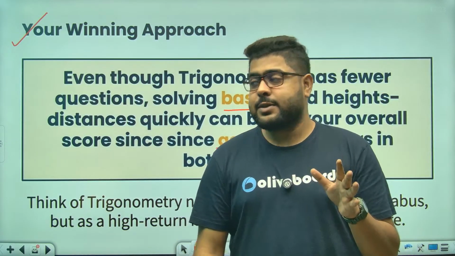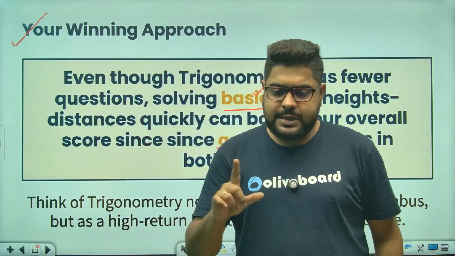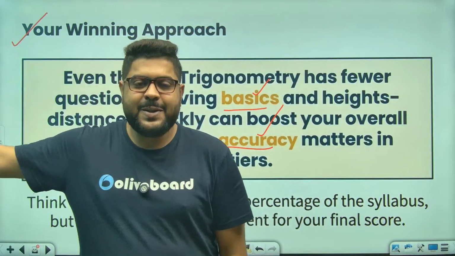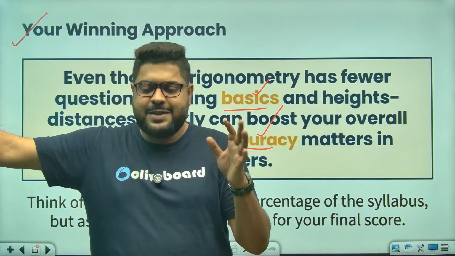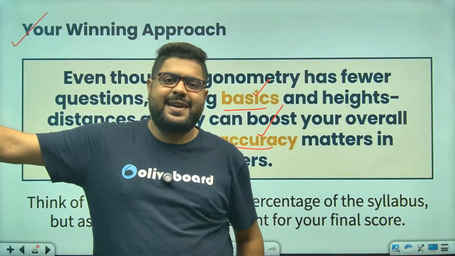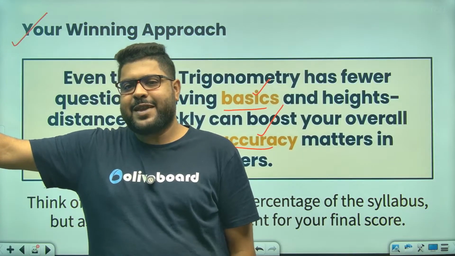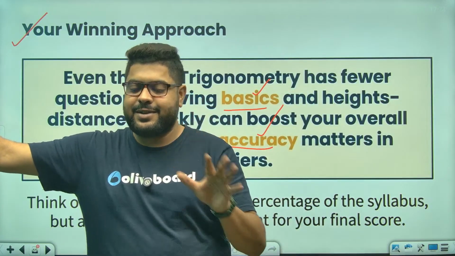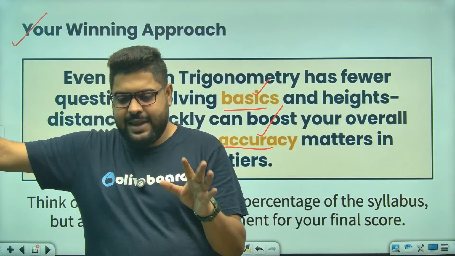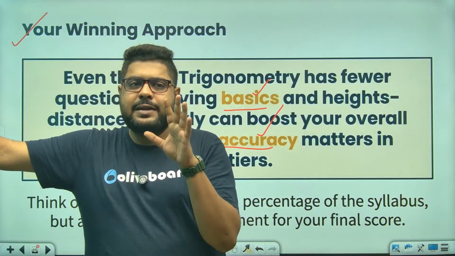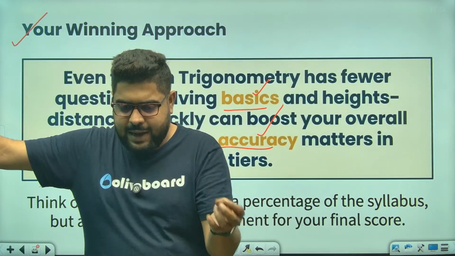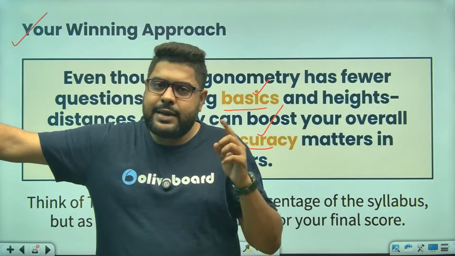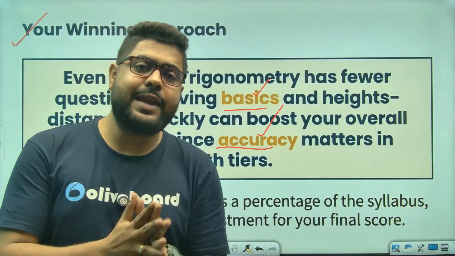I'm saying this especially to those who are thinking of leaving trigonometry, because I have already got at least 3-4 feedbacks from this year's batch: sir, can we leave the identities part of trigonometry because that's a little tricky. I'm saying to everybody, if any thought along those lines comes, always think the ROI, return on investment, on trigonometry is very, very high.